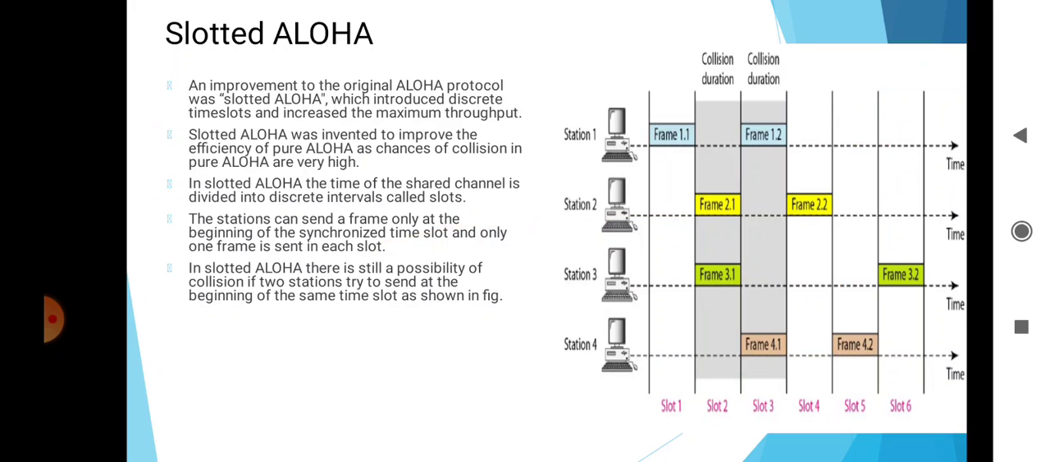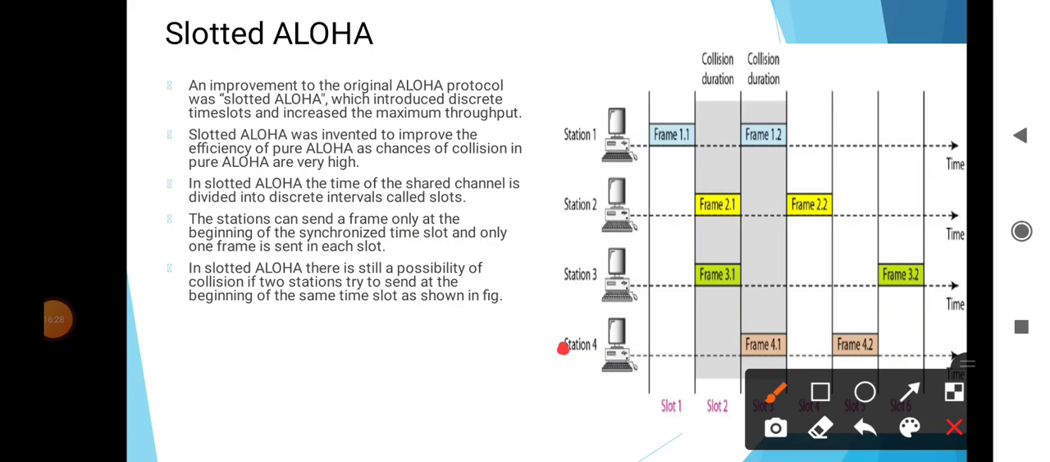In slotted Aloha, if a station is not able to place the frame onto the channel at the beginning of the slot, that means it misses the time slot, then the station has to wait until the beginning of the next time slot. There is still a possibility of collision if two stations try to send at the beginning of the same time slot, as shown in this figure. Slotted Aloha still has an edge over pure Aloha, as the chance of collision is reduced to one half, but slotted Aloha requires global time synchronization.